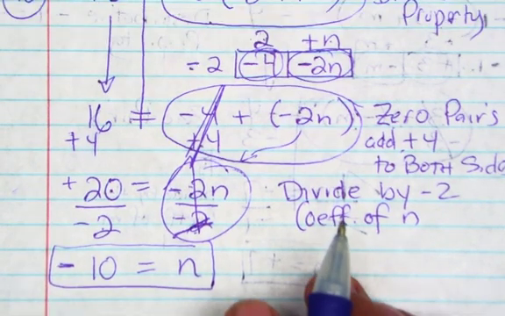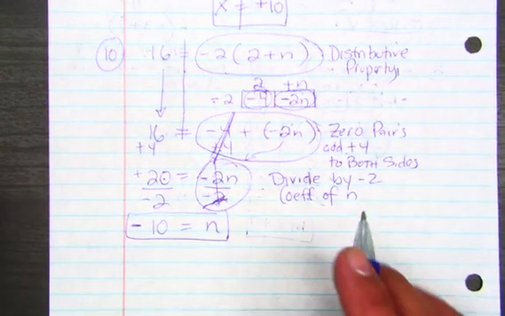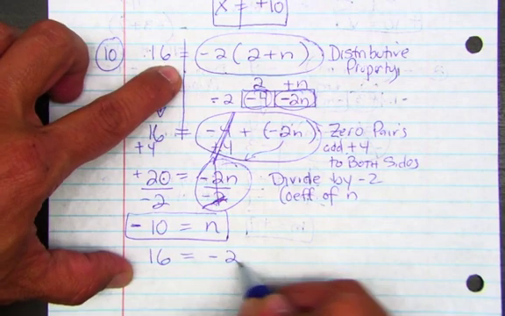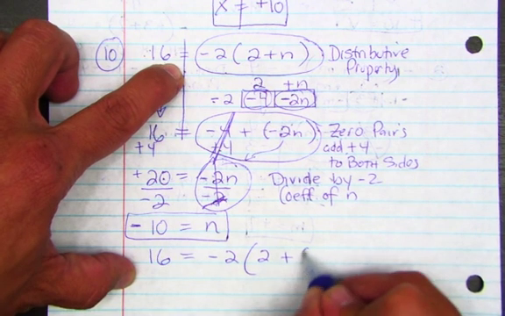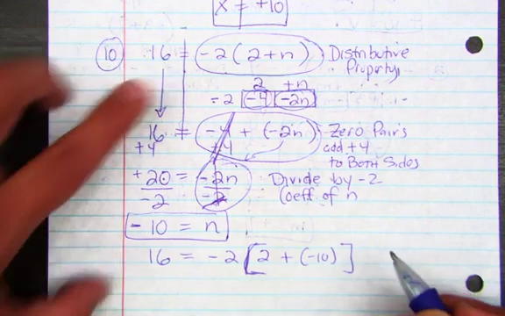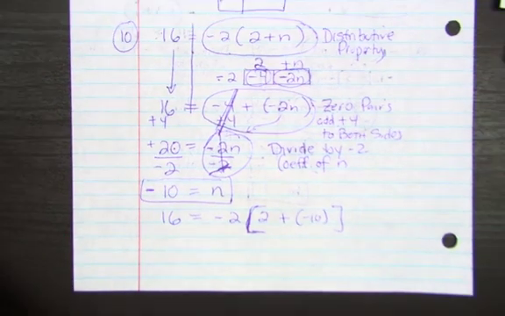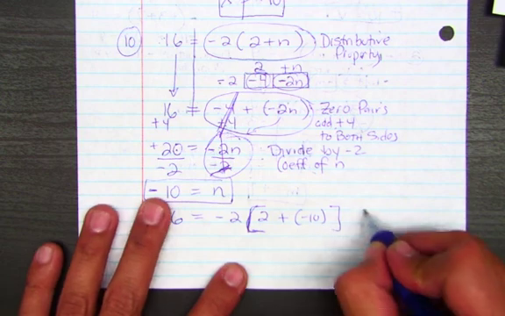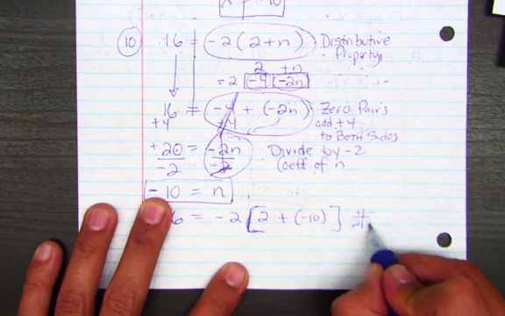So now we got to double check. We got to double check to the equation and see if both sides balance. So we got 16 equals -2 times what? 2 plus -10. So I'll just put a little bracket. Got it? So we're going to do what's inside the parentheses. What's inside the parentheses? Yes, 2 plus -10, which if you, again, done the little baseball because there's an addition, 2 and -10, what's your answer?